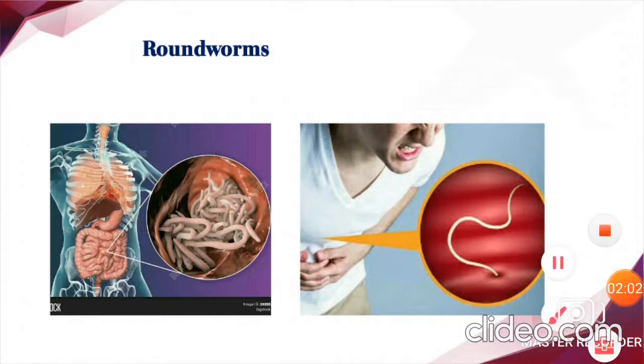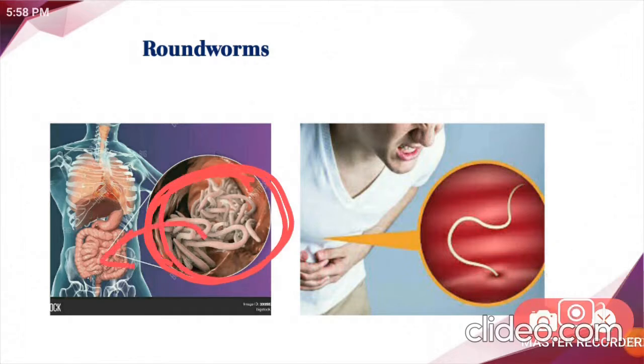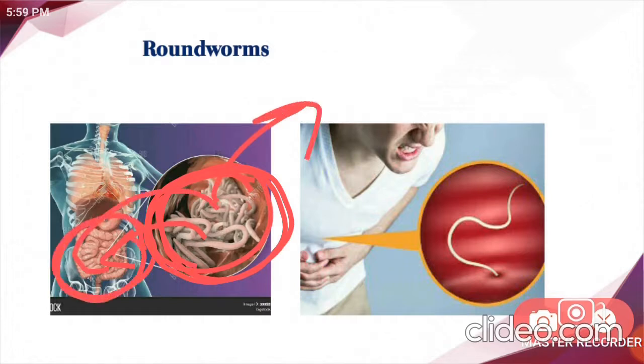You just look here. These are roundworms which live in a human intestine. And these roundworms we call parasites. Where do they live? They live in the intestine. For that we call it the host here. The home for these roundworms is what? The intestine. The human intestine is home for these roundworms. They are living there and enjoying their life.